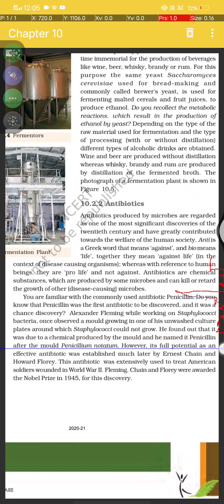However, its full potential as an effective antibiotic was established much later by Ernst Chain and Howard Florey. The antibiotic was extensively used to treat American soldiers wounded in World War II. Fleming, Chain and Florey were awarded the Nobel Prize in 1945 for this discovery.